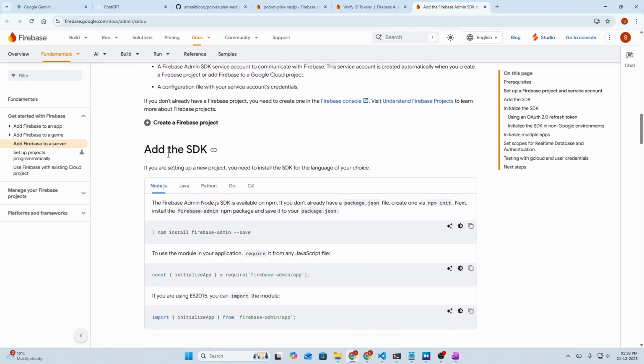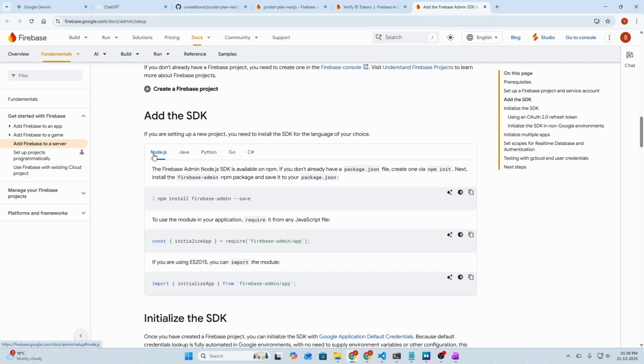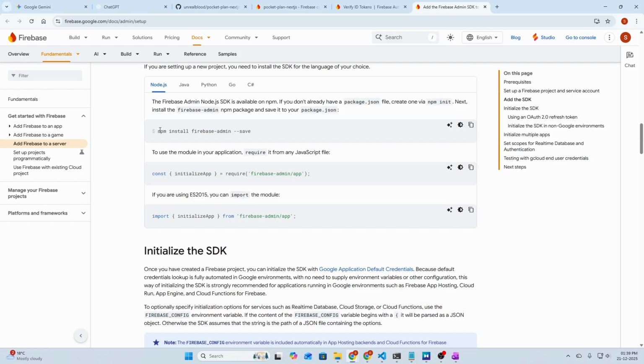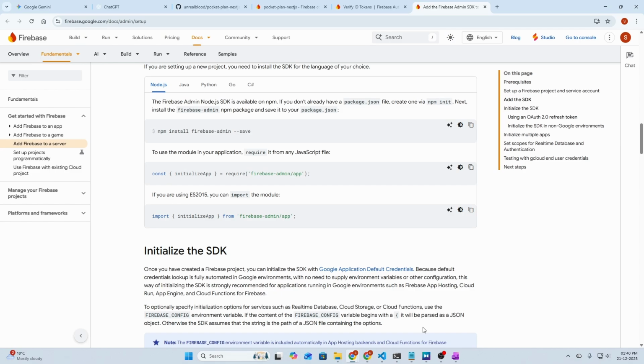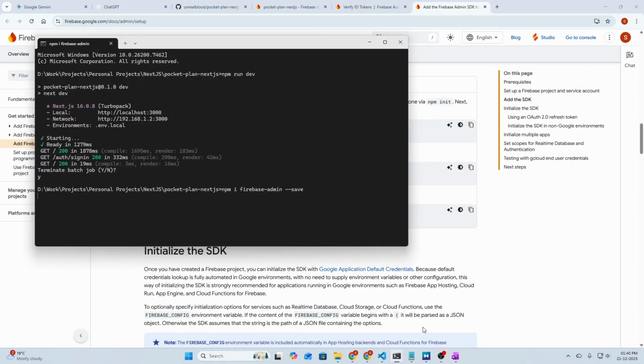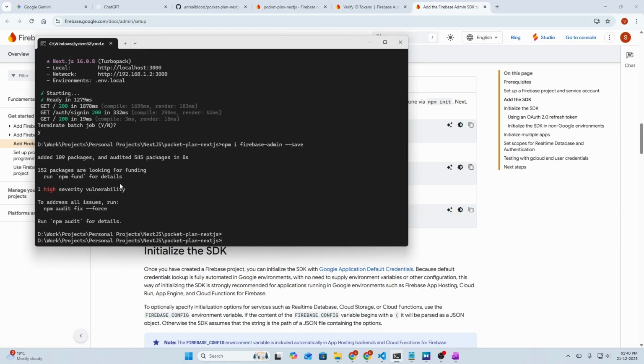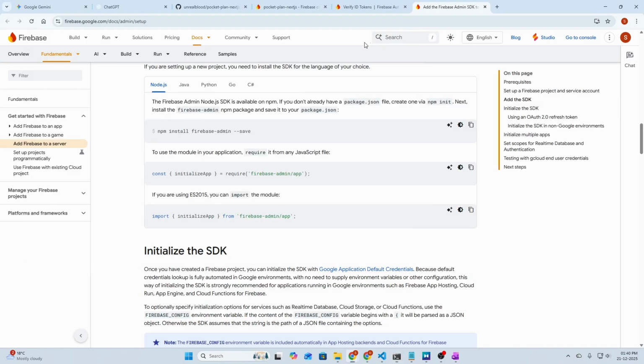Then we need to add the SDK here. So we will be using Node.js. The Firebase Admin Node.js SDK is available on npm. Run this command: npm install firebase-admin --save. So let's stop our development server here and install npm install firebase-admin --save. I think this is the correct command. Let's hit enter here, and it is going to install the Firebase Admin SDK. Okay, so we have successfully installed. Let's run the development server again, npm run dev, and we are back online.